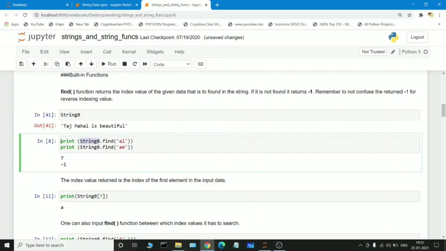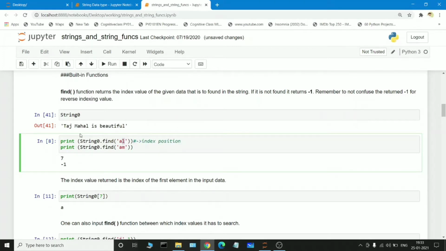So we are printing string 0, but we are finding whether the AL keyword is present in Taj Mahal is beautiful or not. If AL is present, it gives its index position.